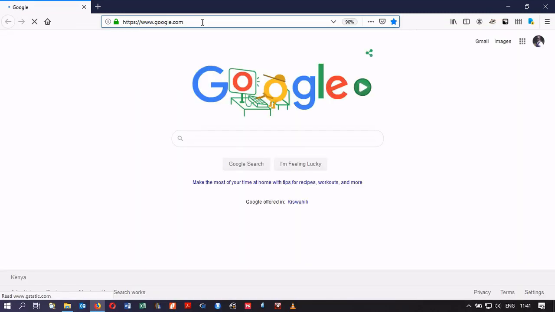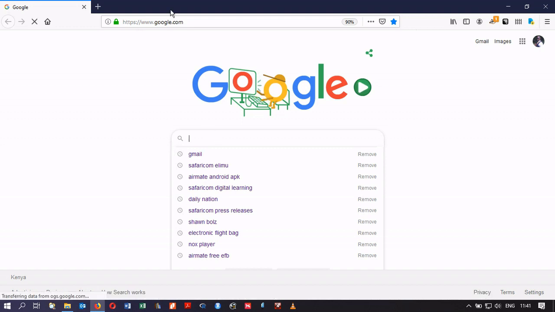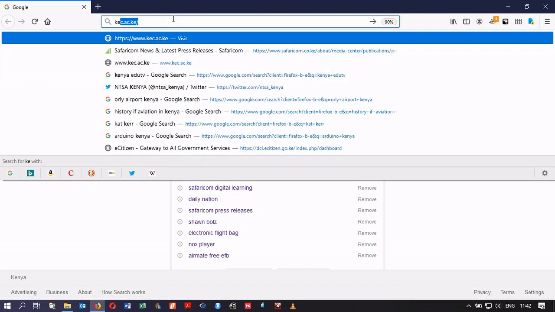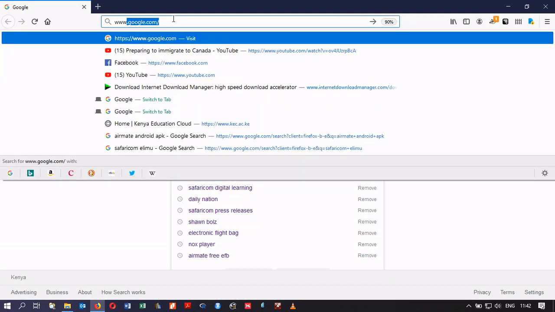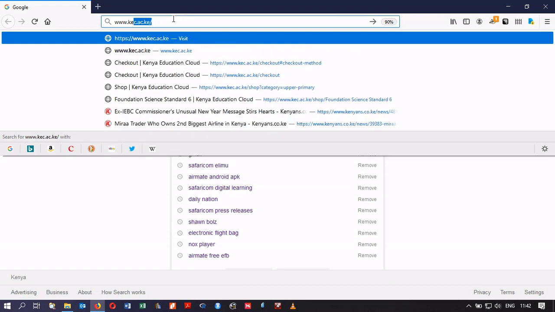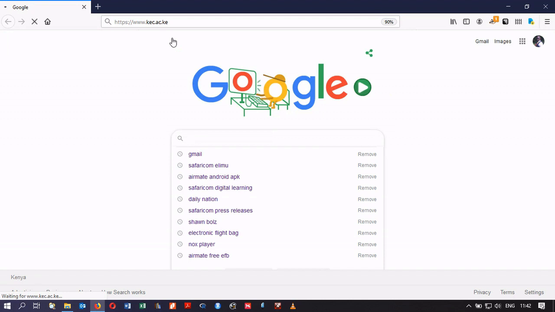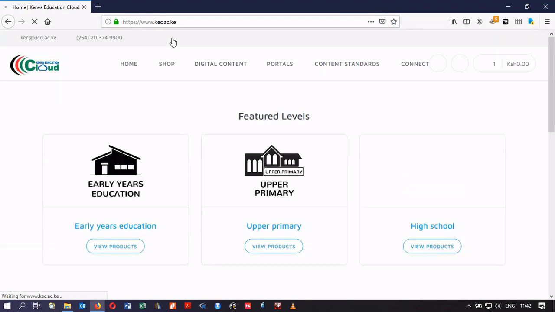So yes, I'm logged out and I'm back on my search engine, which in this case is Google, and we're going to be looking at something called the Kenya Education Cloud. So the Kenya Education Cloud can be reached at www.kec.ac.ke, and the Kenya Education Cloud is a content curation service by the Kenya Institute of Curriculum Development, and we're on the site now.